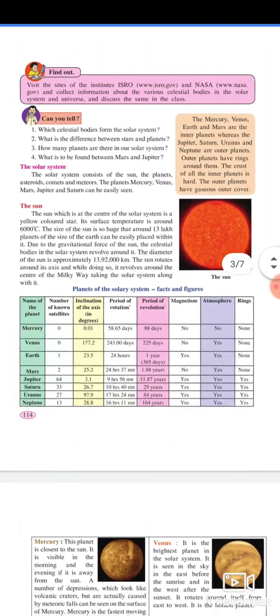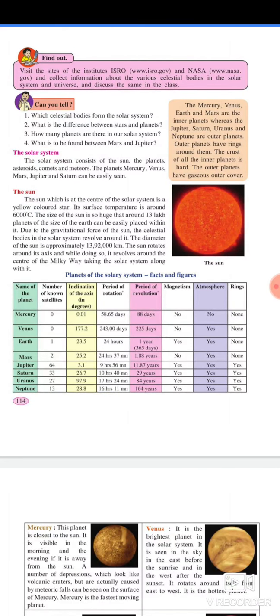The sun. The sun, which is at the center of the solar system, is a yellow colored star. Its surface temperature is around 6000 degrees Celsius. The size of the sun is so huge that around 13 lakh planets of the size of the earth can easily be placed within it.